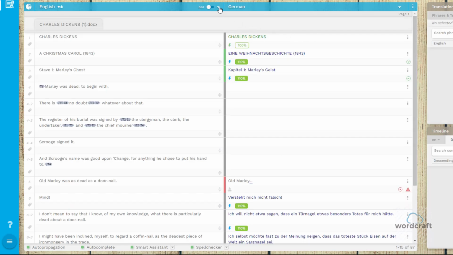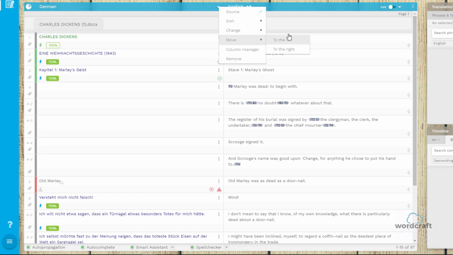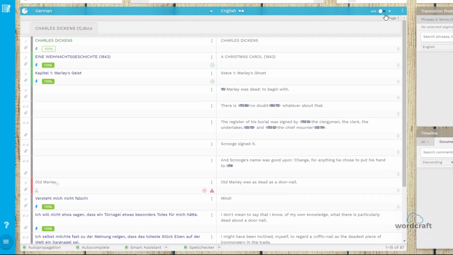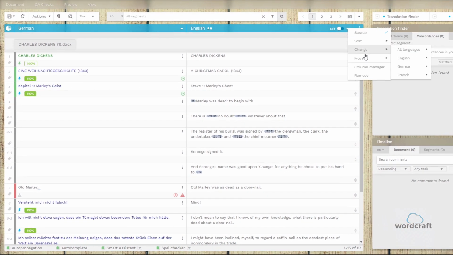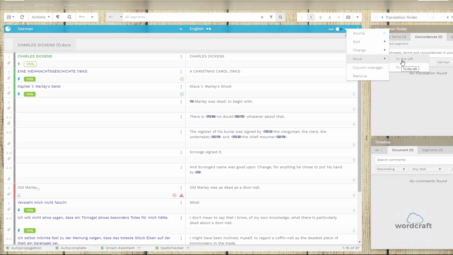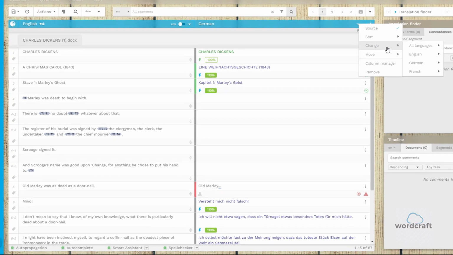Using the Move option, you can rearrange the column order. If you prefer to have your source text on the right, simply choose To the Right and the columns will switch. This is especially helpful when translating to or from right to left languages such as Arabic. To switch back, repeat the process, but this time click to the left instead.